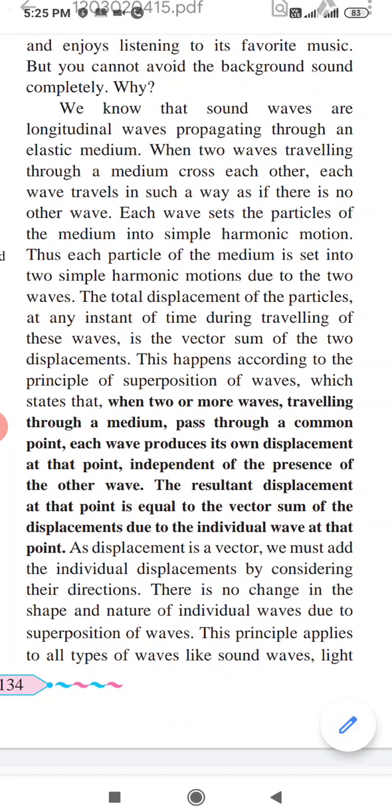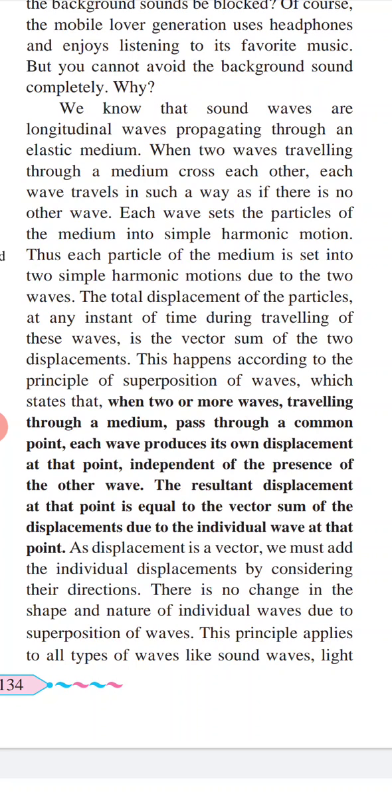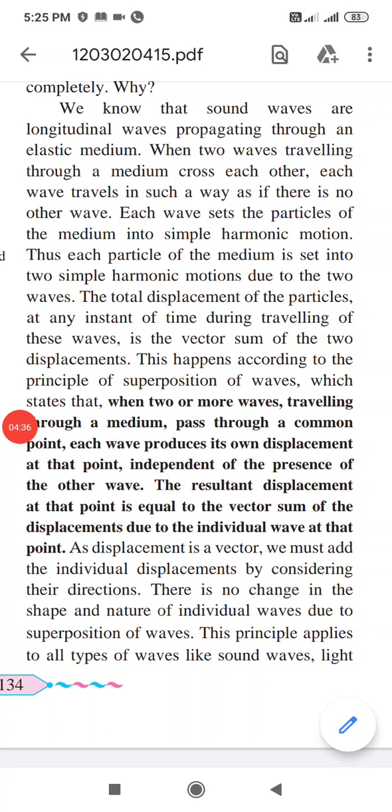As displacement is a vector, we must add the individual displacements by considering their direction. There is no change in shape and nature of individual waves due to superposition, and this principle applies to all types of waves like sound waves, light waves, waves on a string, etc. And we say that interference of waves has taken place.